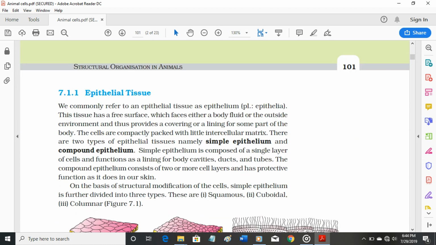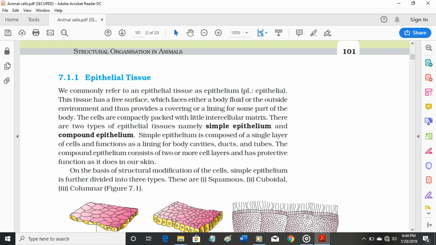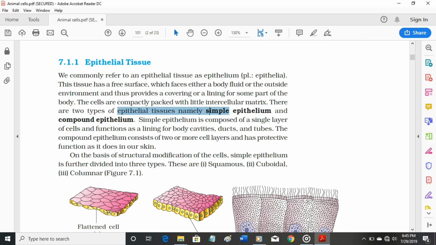7.1.1 Epithelial tissue. We commonly refer to an epithelial tissue as epithelium, plural epithelia. This tissue has a free surface, which faces either a body fluid or the outside environment, and thus provides a covering or a lining for some part of the body. The cells are compactly packed with little intercellular matrix. There are 2 types of epithelial tissues, namely simple epithelium and compound epithelium.